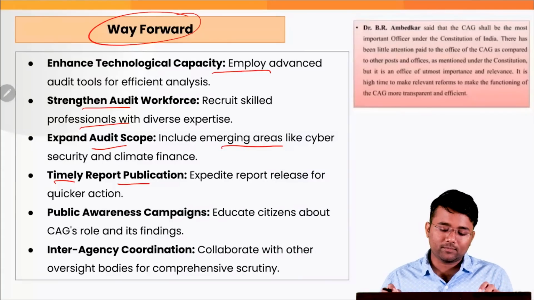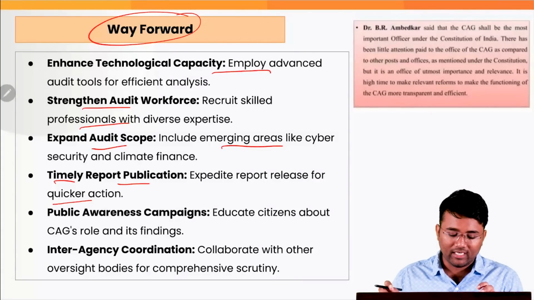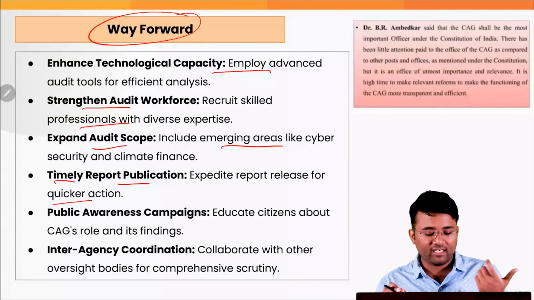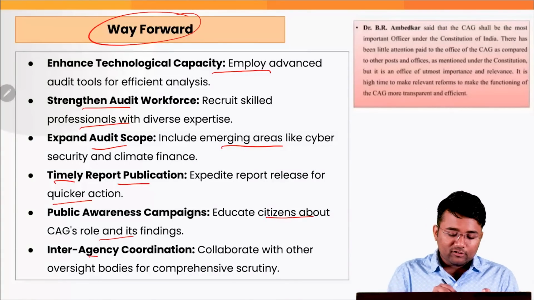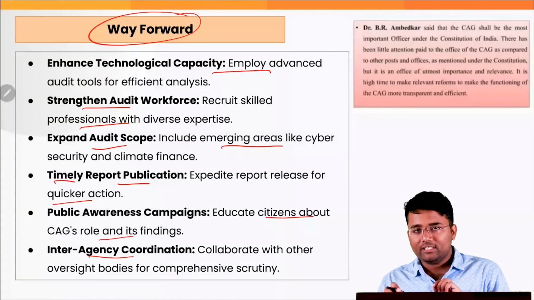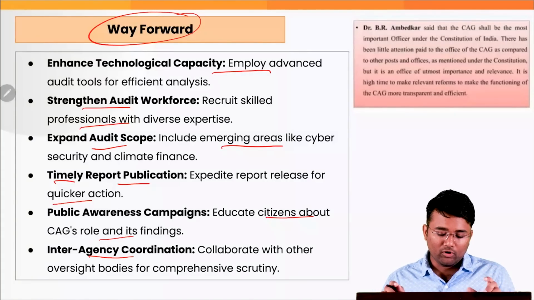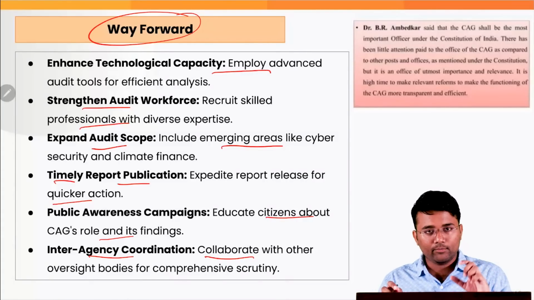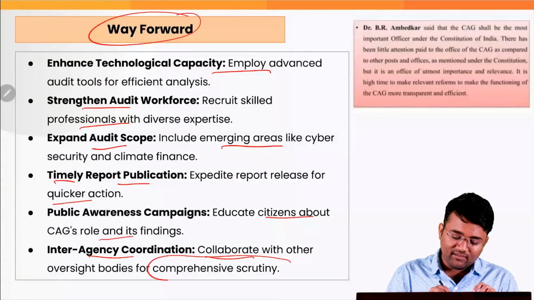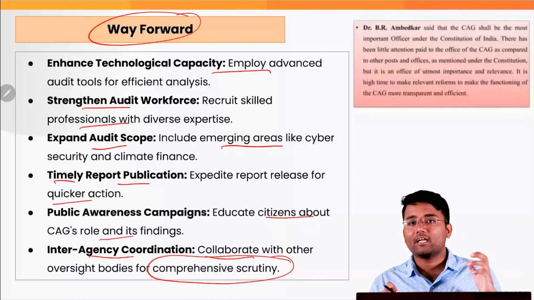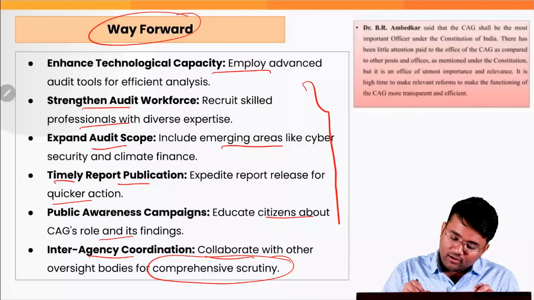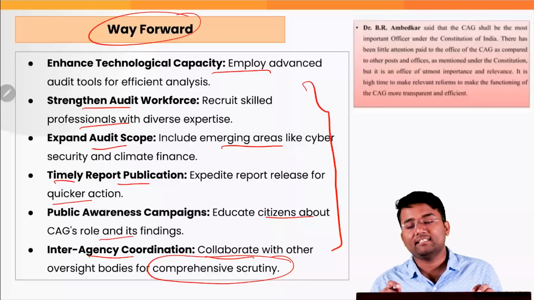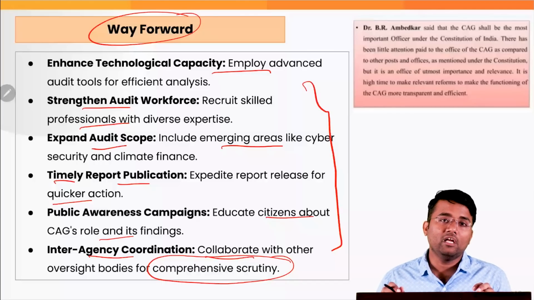And for that, we need to expedite the report release for quicker action. Also, there is need for public awareness campaigns, educate citizens about CAG's roles and findings. And there is also need for inter-agency coordination between different agencies of the government. And when they will be collaborating with other oversight bodies, it will help in comprehensive scrutiny of various accounts of central and state government.